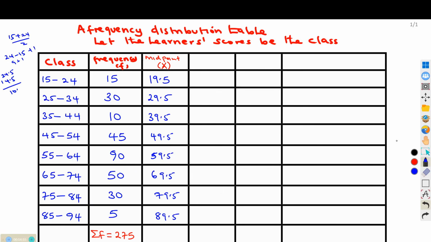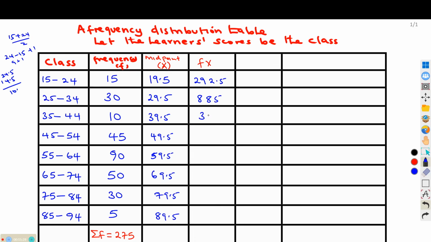And by definition, the mean is the summation of f of x divided by the summation of f. So basically, we need next to get f of x. So let us multiply f with x. We shall be multiplying together here. So we shall get 15 times 19.5, which should give us 292.5. This should give us 885.